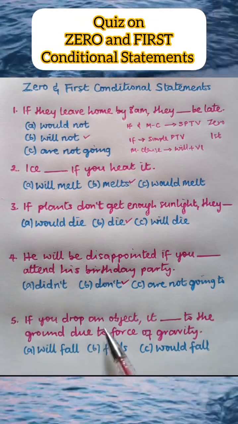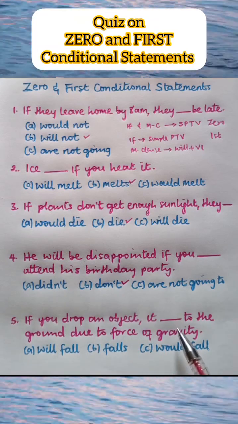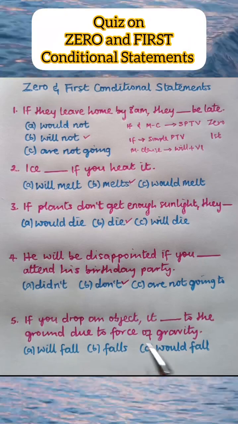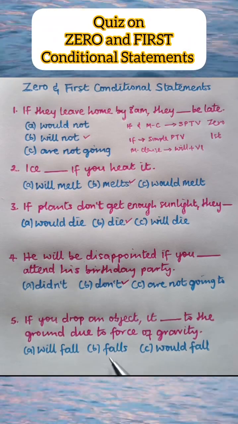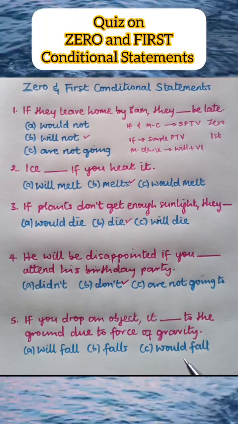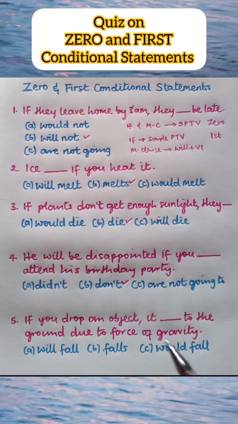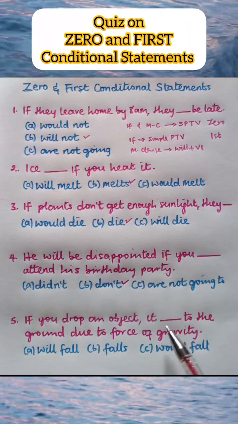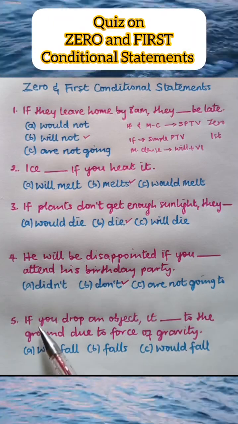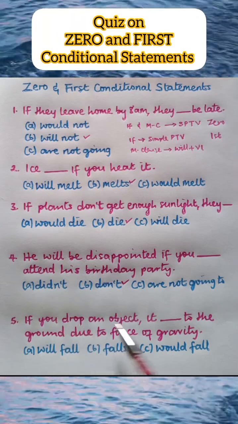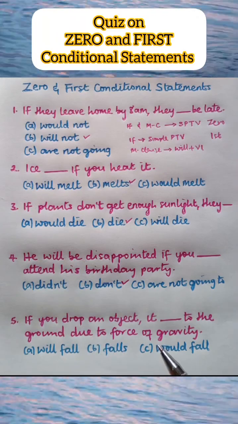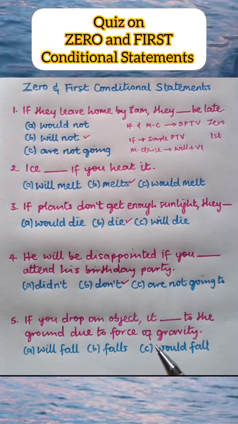If you drop an object, it blank to the ground due to force of gravity. A, it will fall. B, it falls. C, it would fall. Here, it is the main clause that contains the blank, and the verb in the if clause is simple present. Now you have to determine if this statement is a universal truth or a statement of probability. It will help you to determine the correct